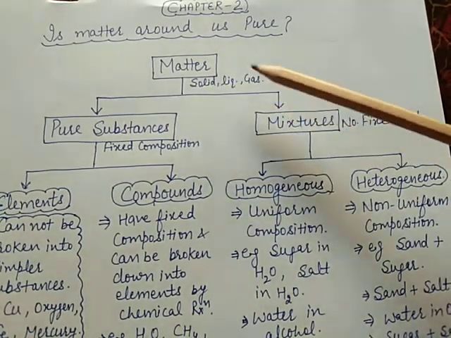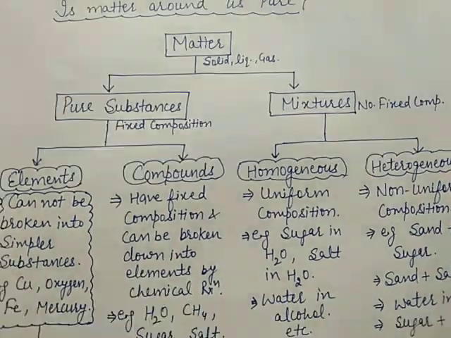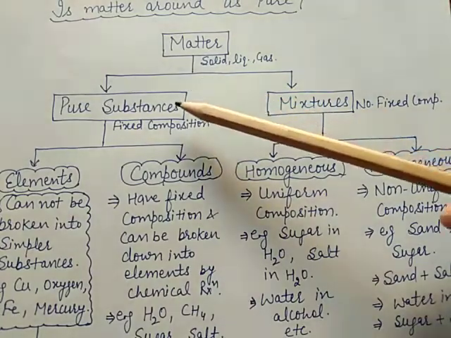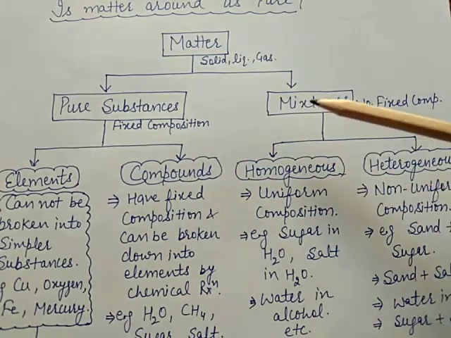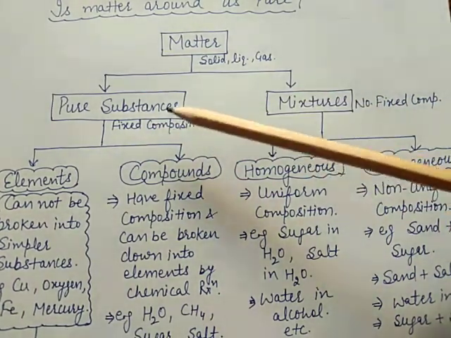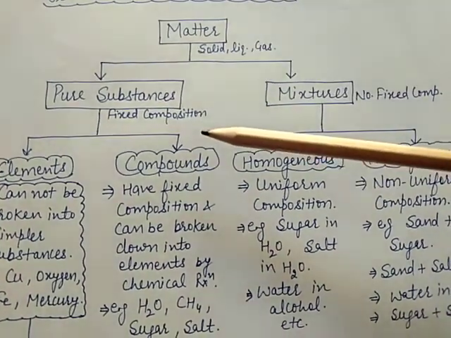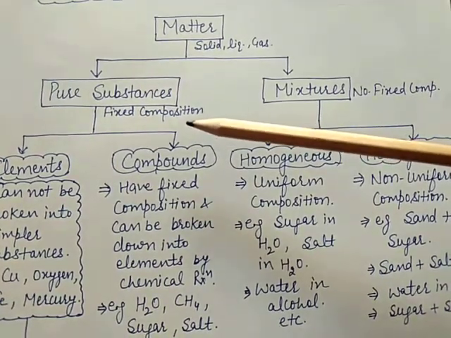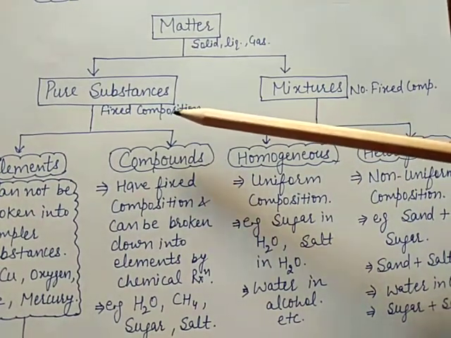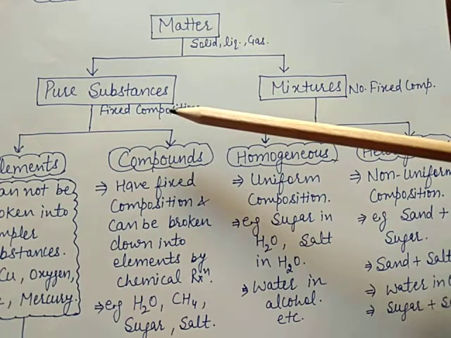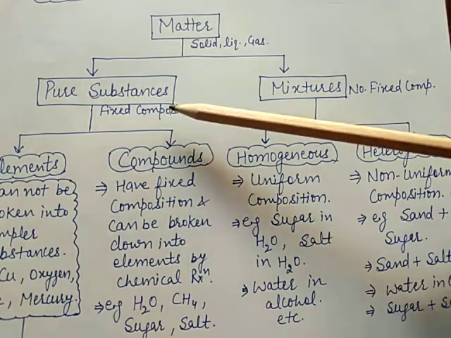On the basis of physical classification, matter is of three types: solid, liquid, and gas. On the basis of chemical classification, matter is made up of pure substance and mixture. Pure substance means, when we say a substance is pure, it means that the substance is made up of only one type of constituent particles. A pure substance consists of a single type of particles. Or you can say that a substance is a pure, single form of matter.